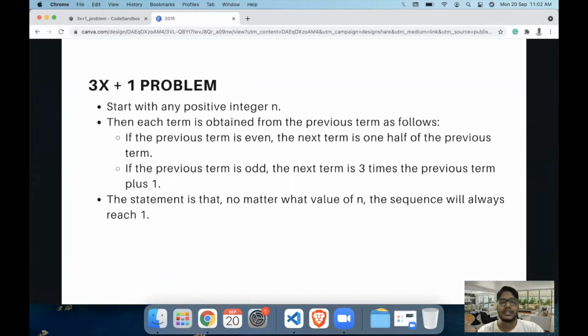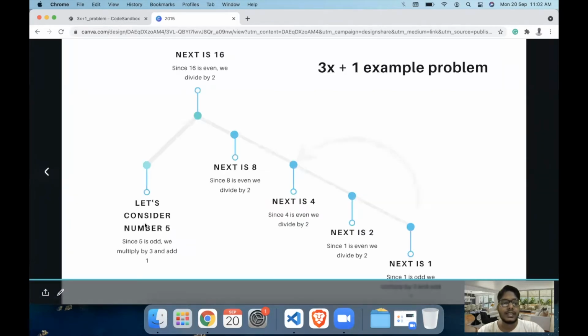Now let me explain this with an example. Let's say we start off with the number 5, and since 5 is odd, we multiply 5 by 3 and add 1, and the next number in the series is 15 plus 1, 16. Since 16 is even, we divide 16 by 2, and the next number is 8. Since 8 is even, it is divided again by 2, and the next number is 4. Dividing 4 by 2, since it is even, we get 2. And since 2 is even, dividing 2 by 2 again, we get 1.